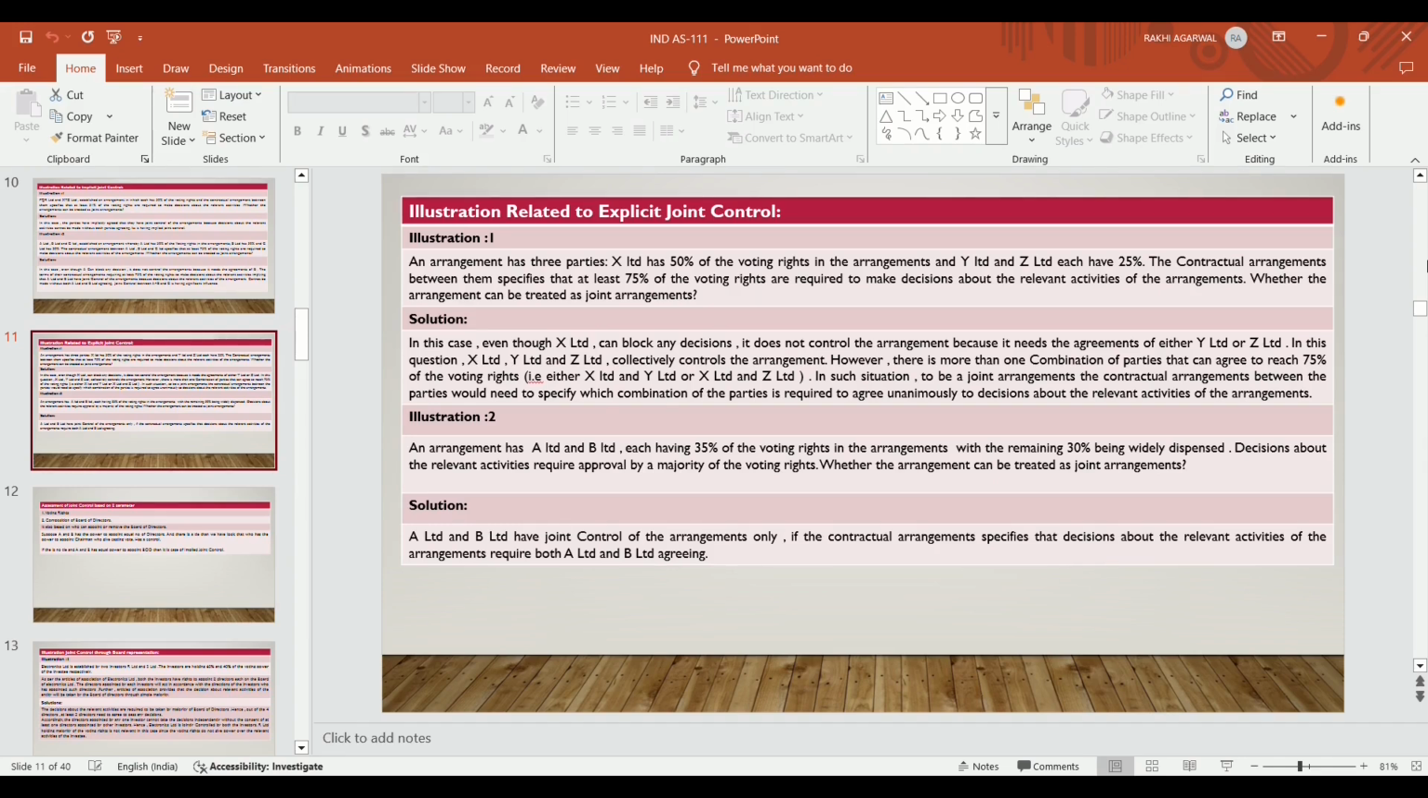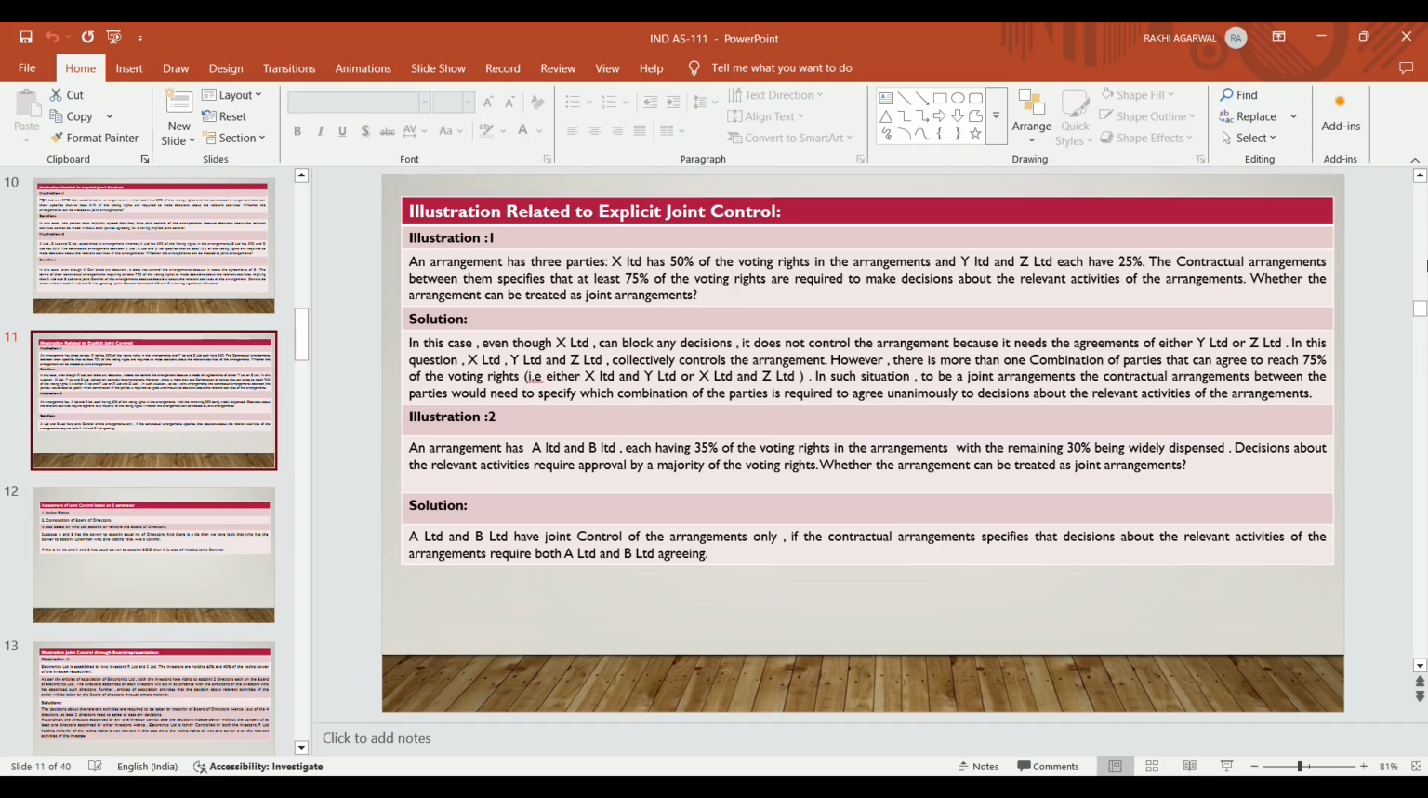But X can block the decision. Y and Z individually are not able to take any decision, because to take any decision on the relevant activity, 75% of the vote is required. So can the arrangement be treated as a joint arrangement? In this case, two combinations come out, that is X plus Y and X plus Z. But it is not possible that both combinations will take decisions. In order to take decisions on the relevant activities, it is entered in the arrangement which combination will be able to take decisions on the relevant activities. Not both combinations will be able to take decisions.